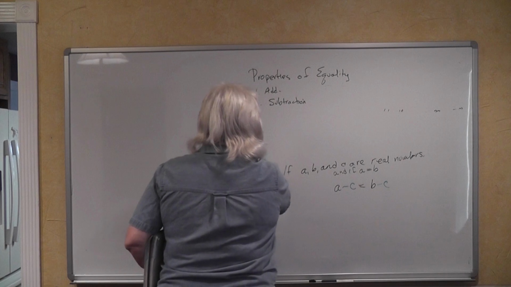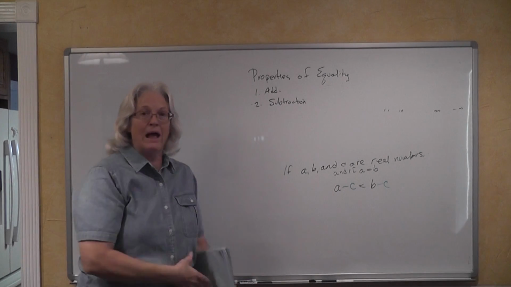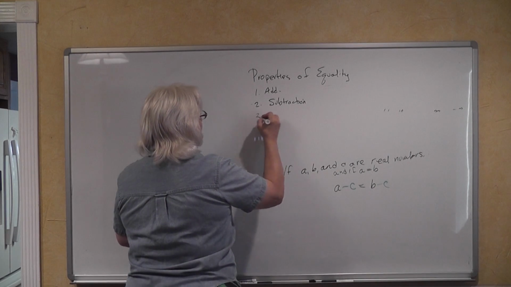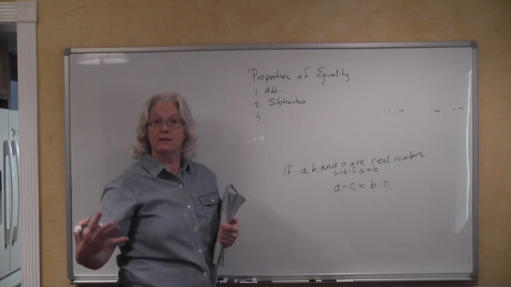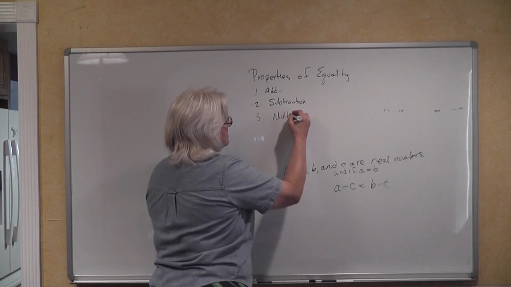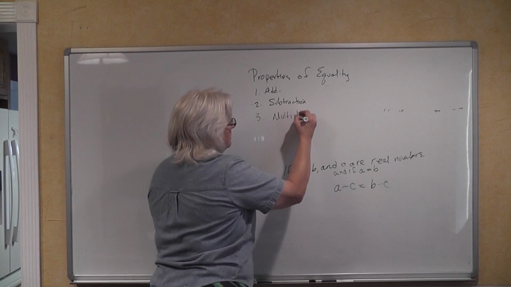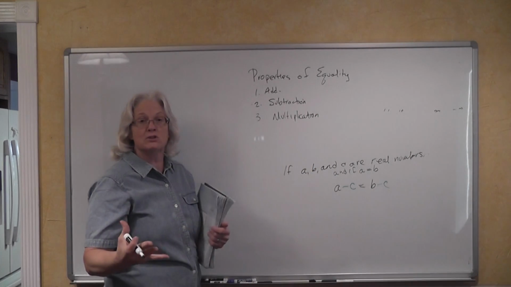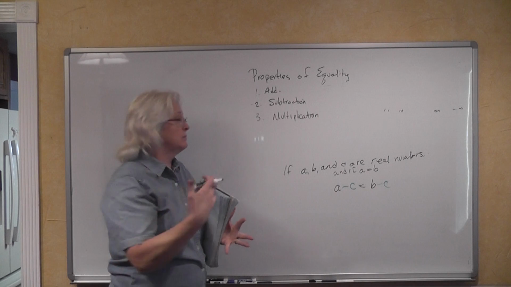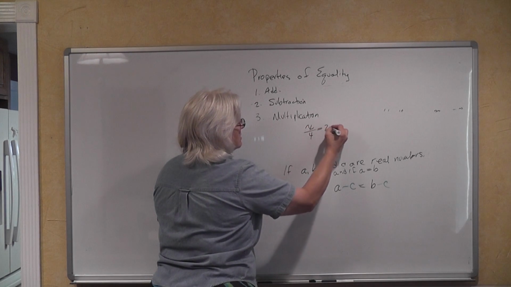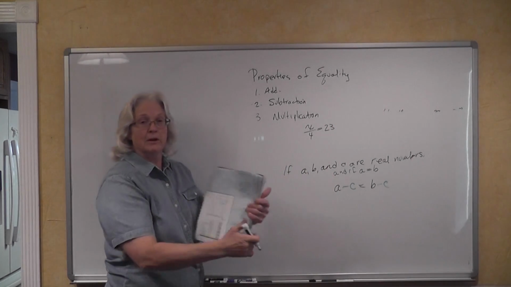So that's what they call the subtraction property of equality. Now, what shall we do next? Well, how about if we do the multiplication property of equality? And I bet you know exactly what we're going to be using. Multiplication is the inverse of division. So you're going to use it in problems that look like this: x over 4 is equal to 23.